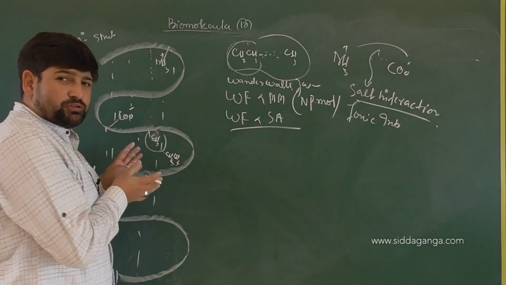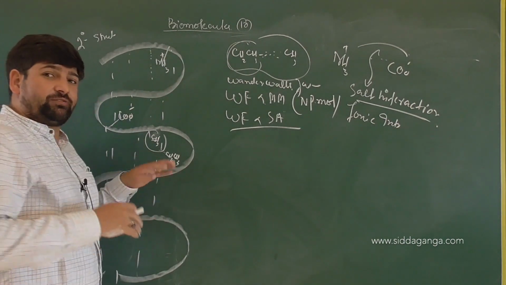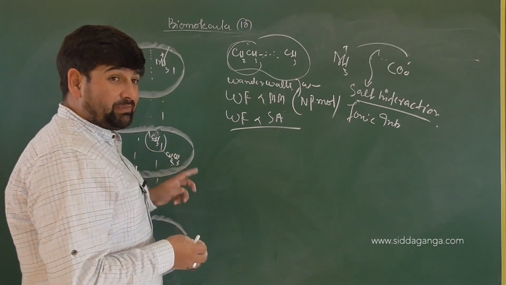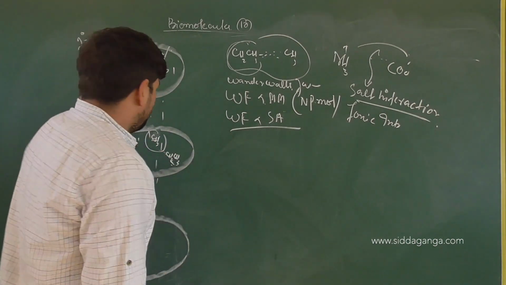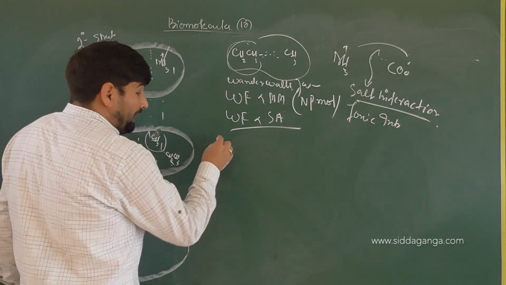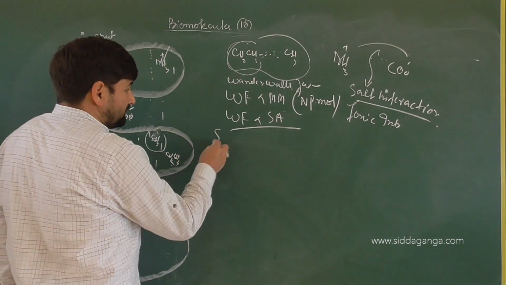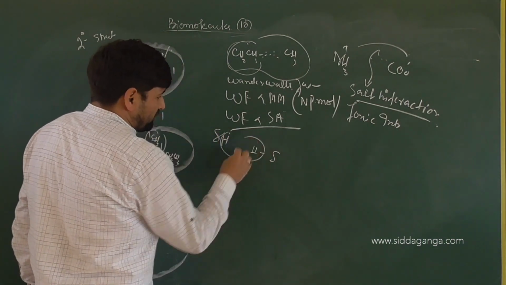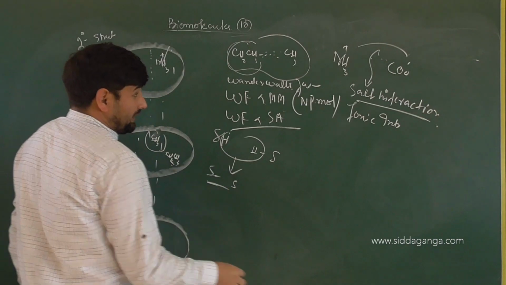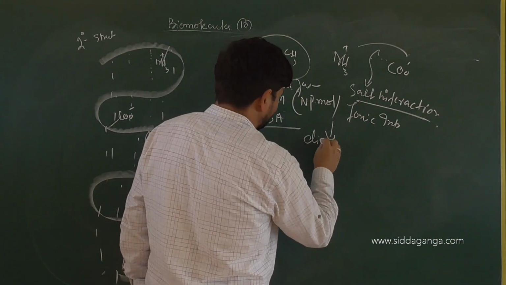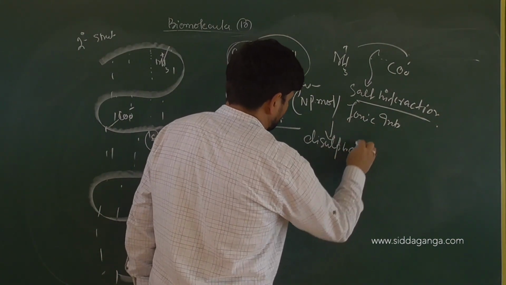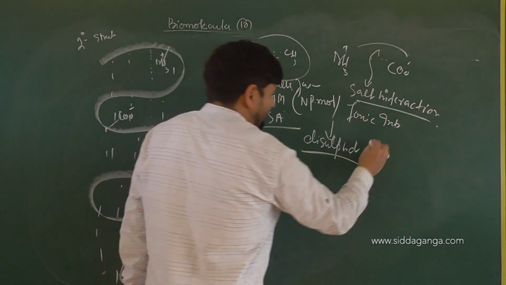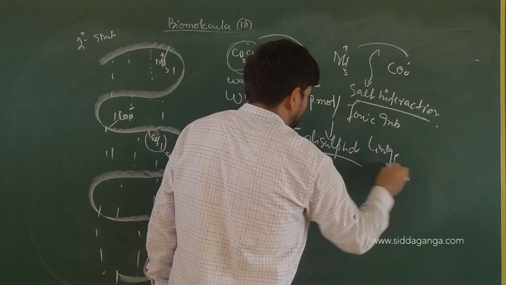Besides that, different groups present as side chains can interact with each other by different forces. So what are all the other forces that are possible besides hydrogen bonding and peptide linkages? Like in cysteine, SH is the side chain. You can remove these two hydrogens, and then you can have a disulfide linkage also. I'm not saying it will be present everywhere, but these are different forces that are possible. Disulfide linkage.